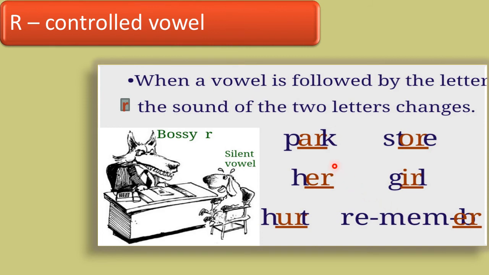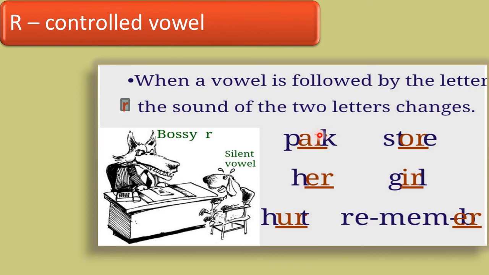Actually the real pronunciation of these words is not what I pronounced earlier. Whatever it may be, in all these words we thought R is a silent letter, but actually R is not silent. Here R is a controlled vowel, or a bossy R. Unknowingly to all of us, R is controlling the vowel.